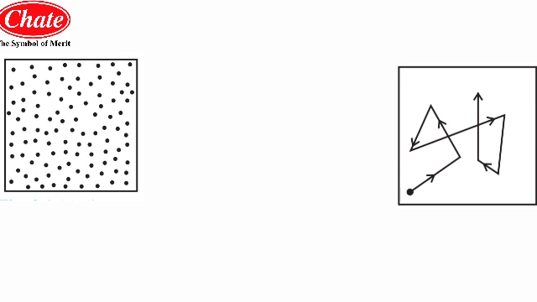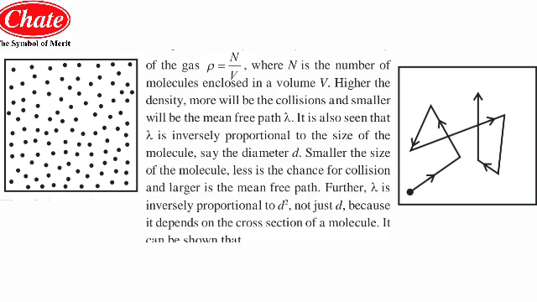It is convenient and useful to define the mean free path, lambda, as the average distance traversed by a molecule with constant velocity between two successive collisions. The mean free path is expected to vary inversely with the density of the gas, which may be given as rho equal to N by V, where N is the number of molecules enclosed in a volume V. The more molecules enclosed in V, the higher the density, the more collisions there will be, and the smaller the mean free path lambda.